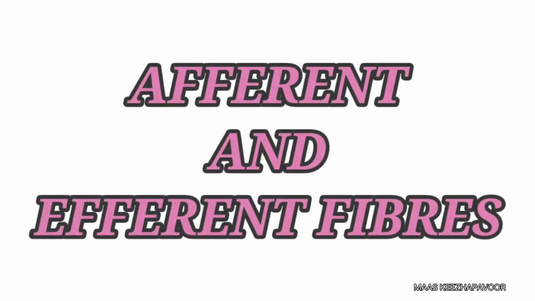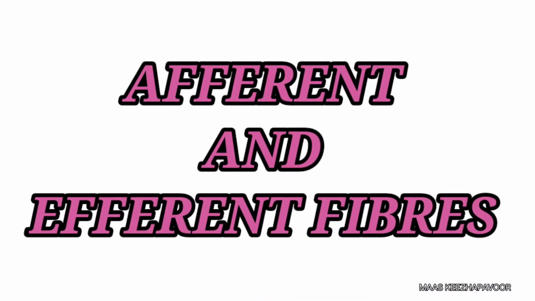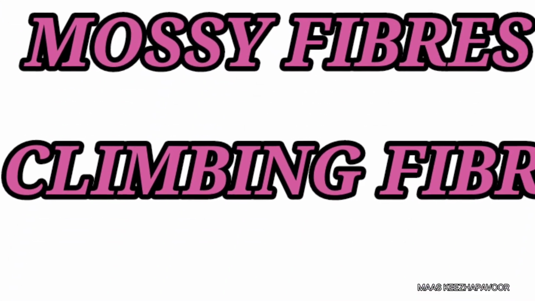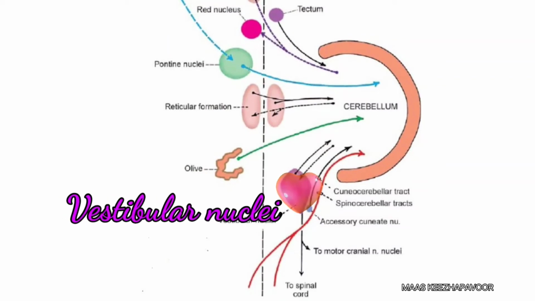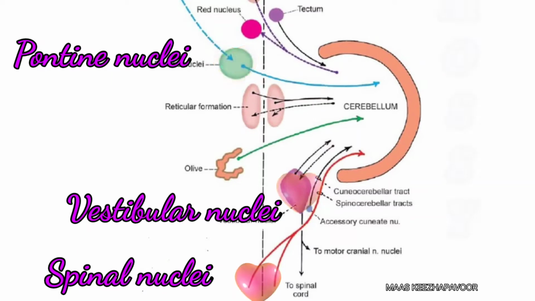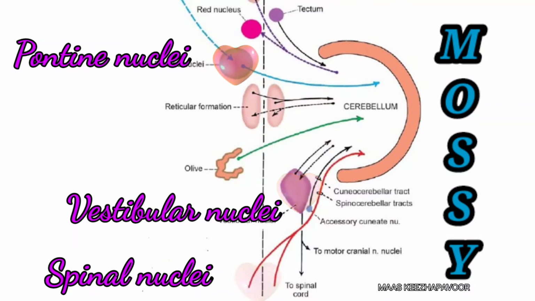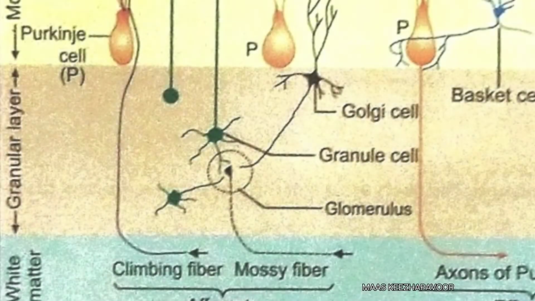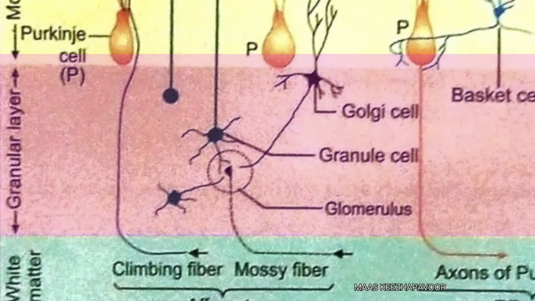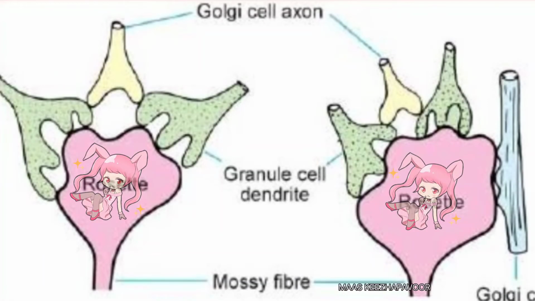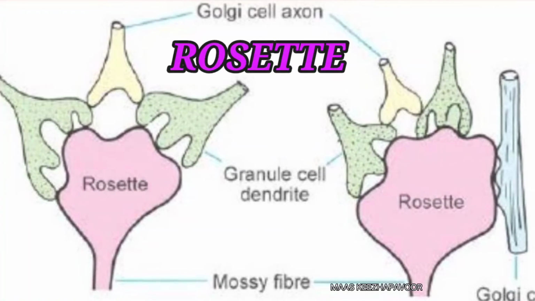Shall we talk about the afferent and efferent fibers of cerebellum? The afferent fibers are mossy fibers and climbing fibers. The fibers from vestibular nuclei, pontine nuclei and spinal cord are the mossy fibers, and these fibers branch profusely and terminate in the granular layer of cerebellum. Each branch ends in an expanded terminal called rosette.